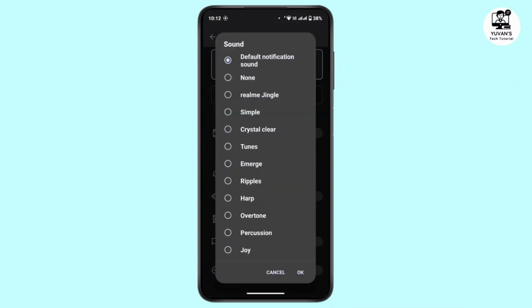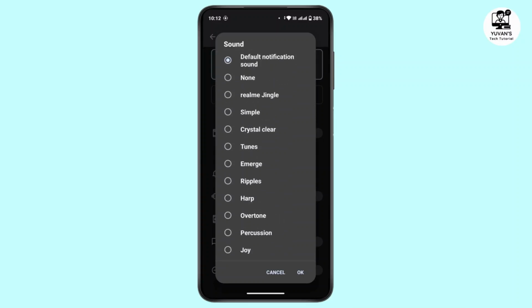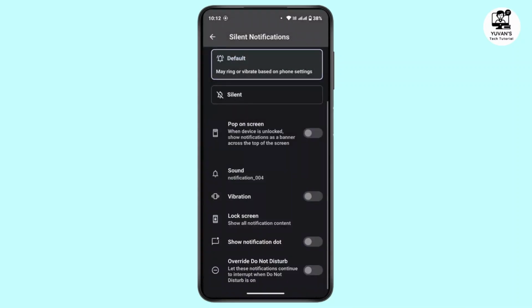Now from this drop down you can choose your preferred sound. You can listen to one or single one of these and then you have to choose your preferred sound and then you can tap on OK. And that's how you can change the sound of the Snapchat notifications in your Realme device.